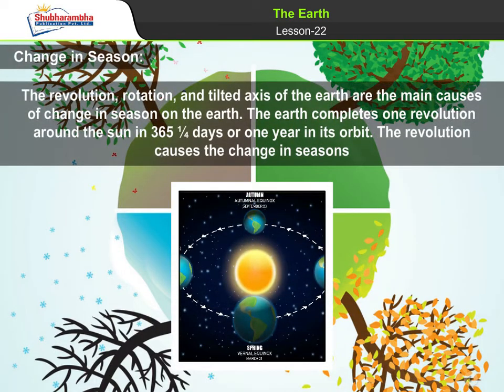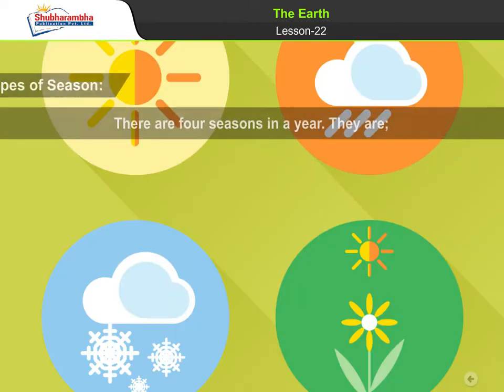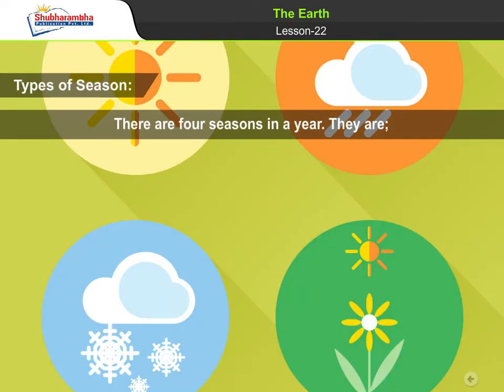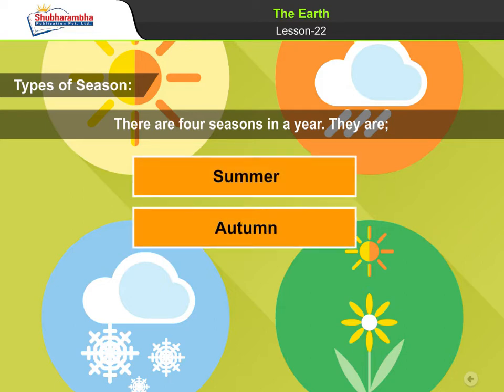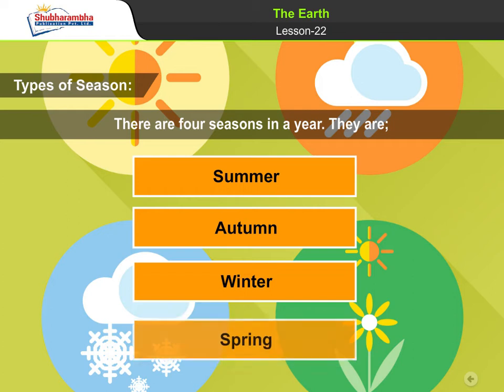Change in season. The revolution, rotation, and tilted axis of the Earth are the main causes of change in season on the Earth. The Earth completes one revolution around the Sun in 365 1/4 days or 1 year in its orbit. The revolution causes the change in seasons. Types of season. There are 4 seasons in a year. They are summer, autumn, winter, spring.